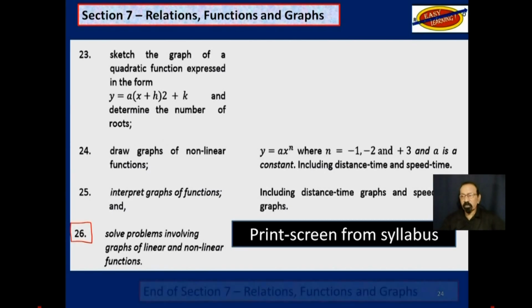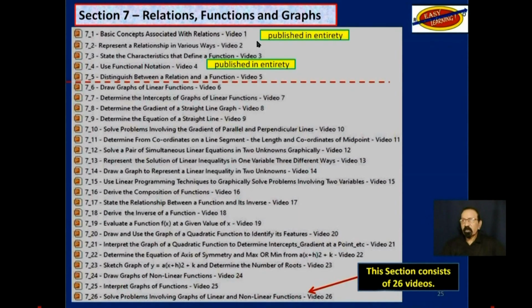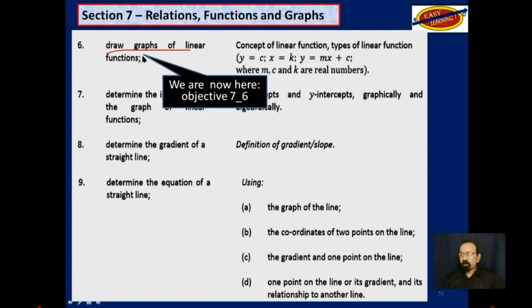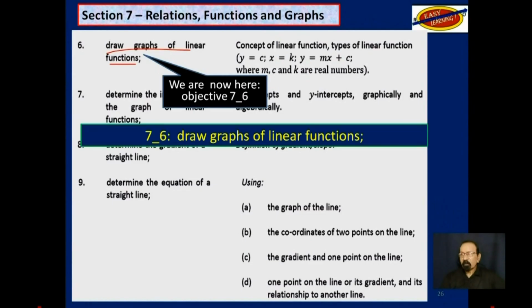for this section. So we have finished these two up here and they are totally published. The other three up to video 5 are only partially published. We are now here at video 6. When this is finished, it will only be partially published on YouTube. Draw graphs of linear functions. That is what we are doing now. Objective 7.6, draw graphs of linear functions.